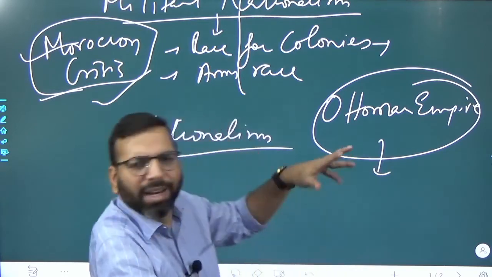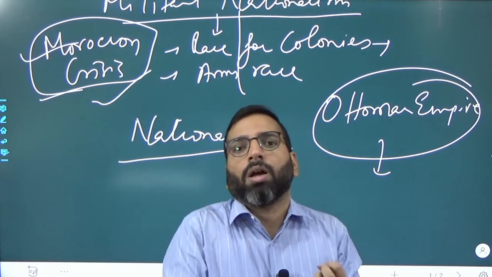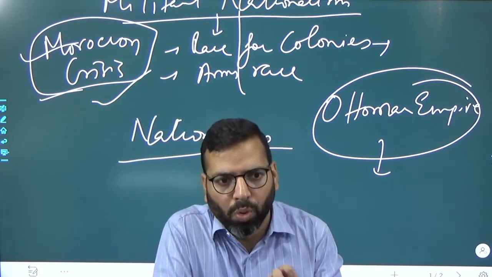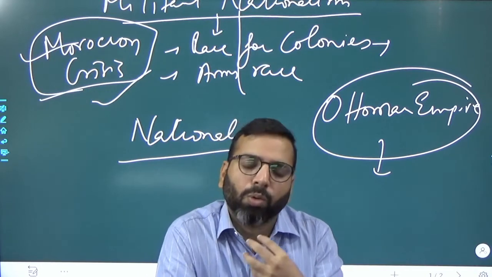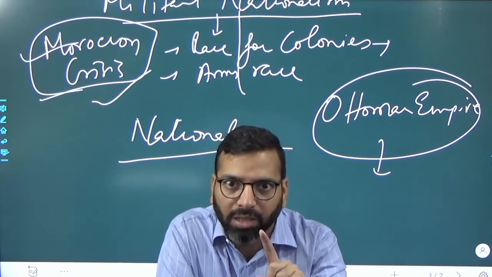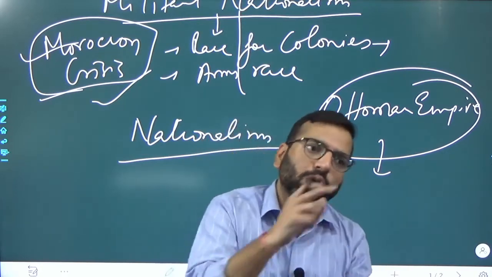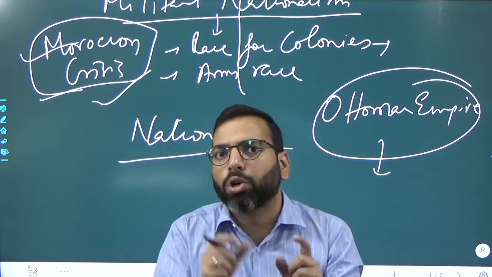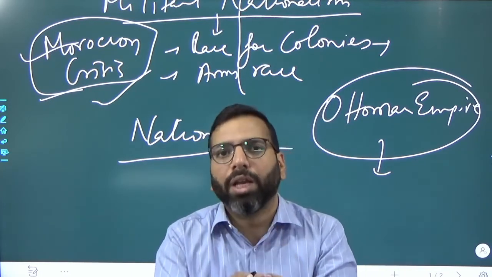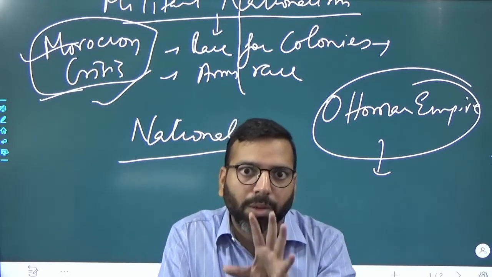The Ottoman Empire was in decline, and there were Eastern European nations who wanted to first attain their independence from Ottoman rule. At the same time, there was also a movement called the Greater Serbia movement, where all the Slavs wanted to unite as one nation under the leadership of Serbia with the support of Russia.